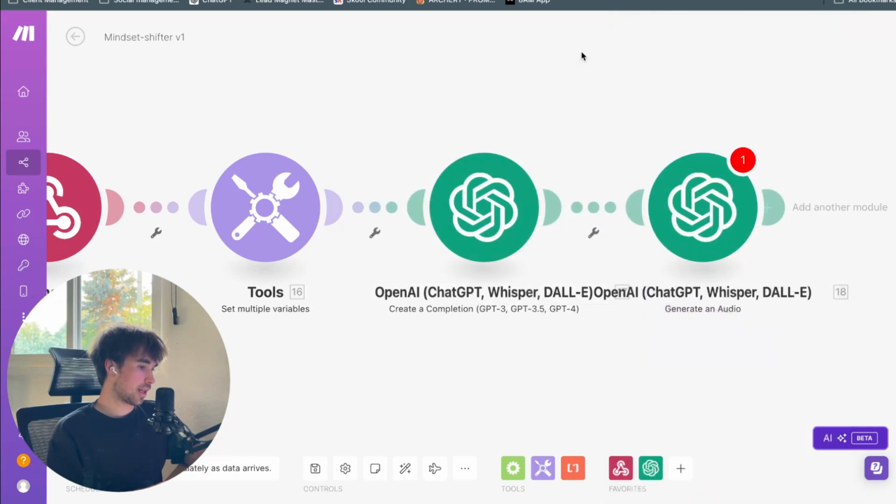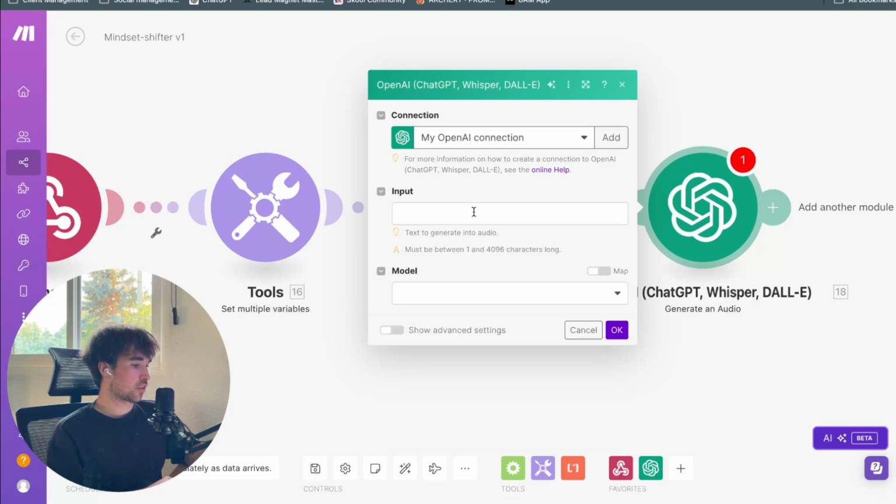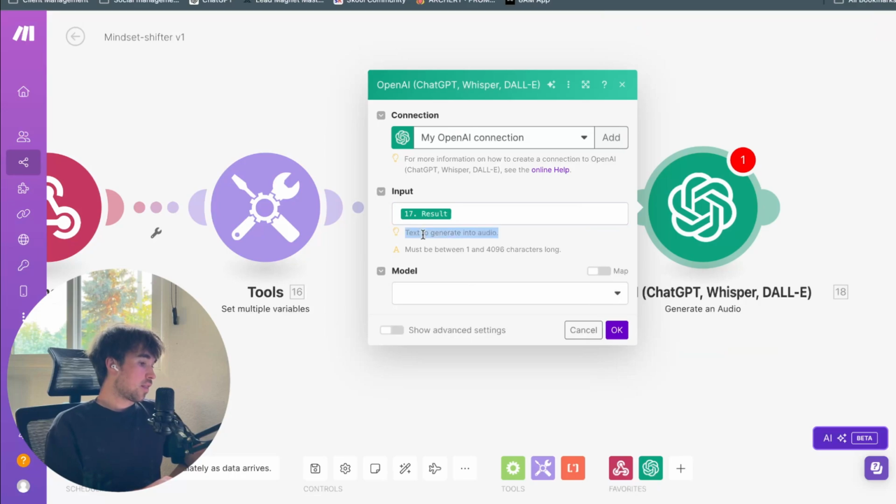All right, we're going to want to click on the generate an audio module right here. This will actually generate our voice that we're going to send them. And then we're going to just slap the result. That's going to be the input, the text to generate into audio.